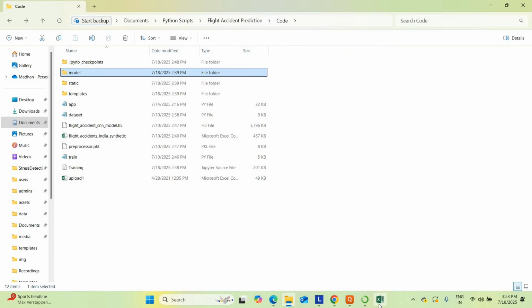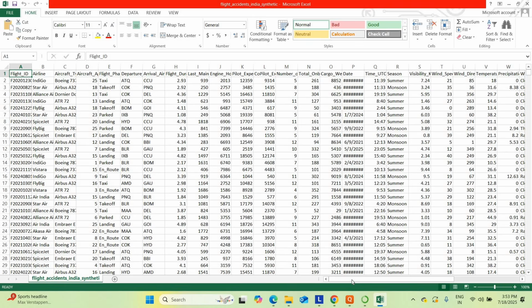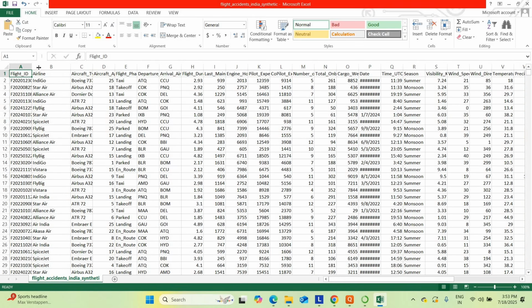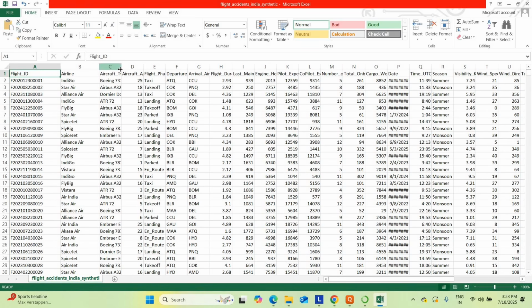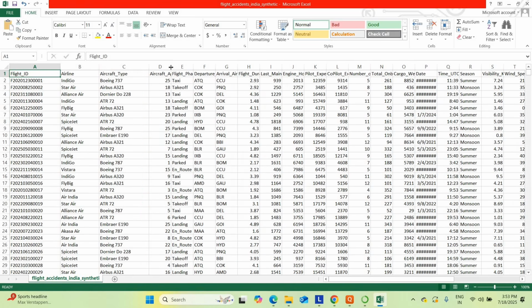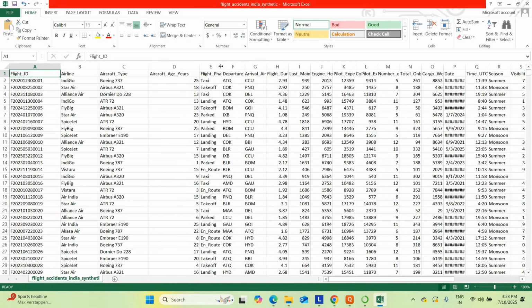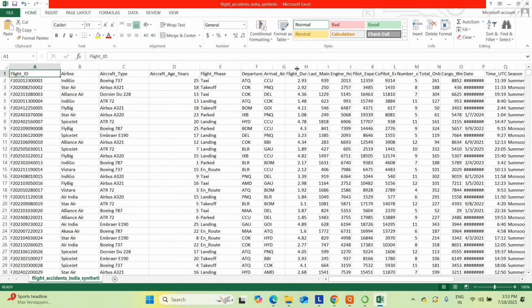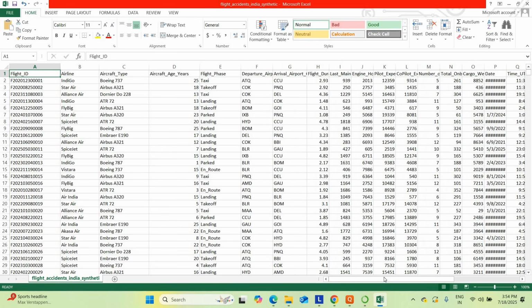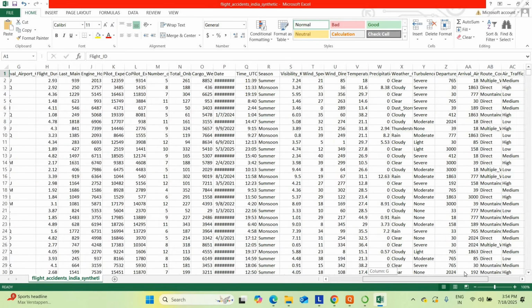So first of all, I can explain the project data set. This is our custom data set. You can't get this data set online. This is our custom data set. We have formed this data set with various research as well as data collection. That is the major importance of this project.